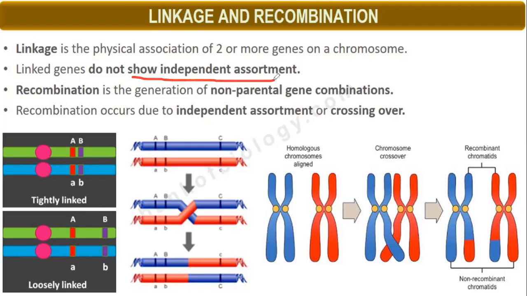no independent assortment. So we can say linkage is the opposite of recombination. Here there will be formation of non-parental combinations, but in linkage only parental combinations will be there. Linkage will not show independent assortment, whereas recombination will show independent assortment, also known as crossing over. I hope it is clear.